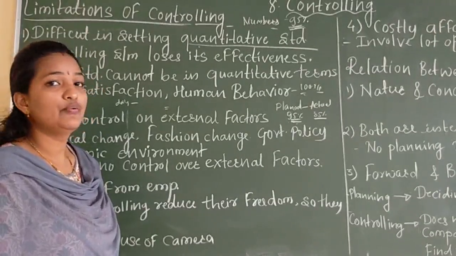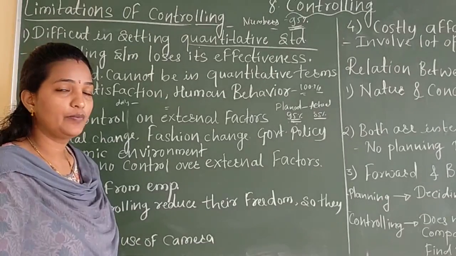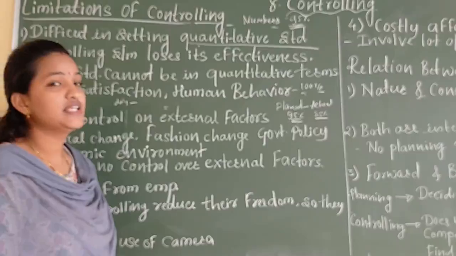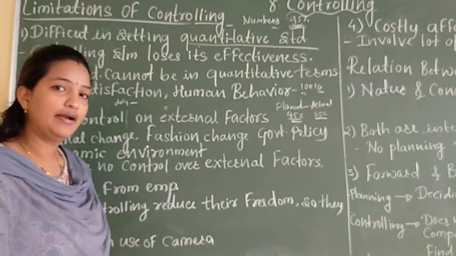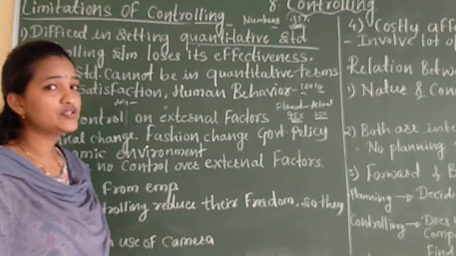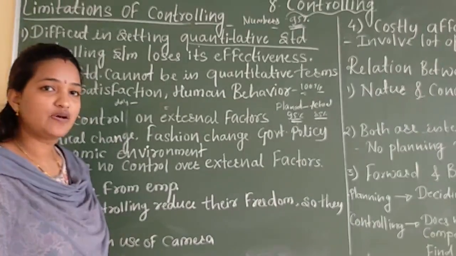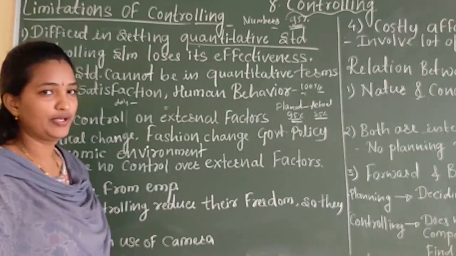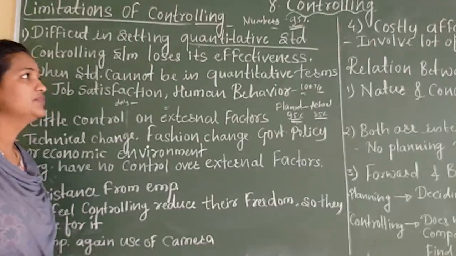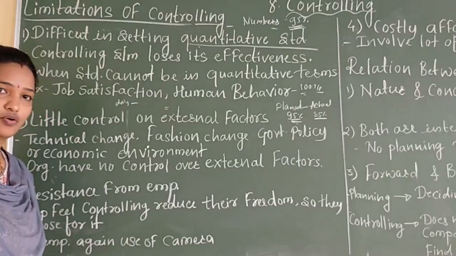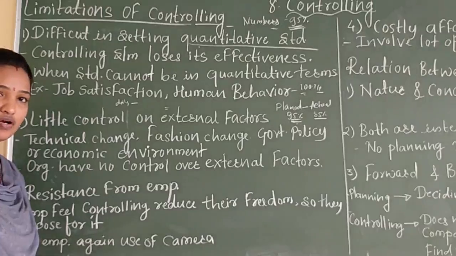Okay, so in today's video I am going to explain two topics from controlling. One is limitations of controlling, another one is the relation between planning and controlling. From the exam point of view, both topics are very important. Most of the time in exams they are going to ask the question about what are the limitations of controlling. There are 4 limitations of controlling.